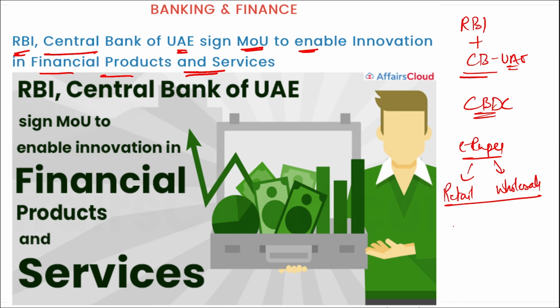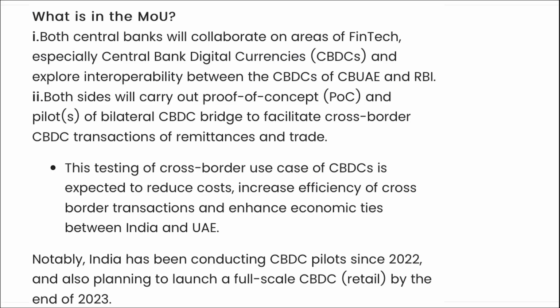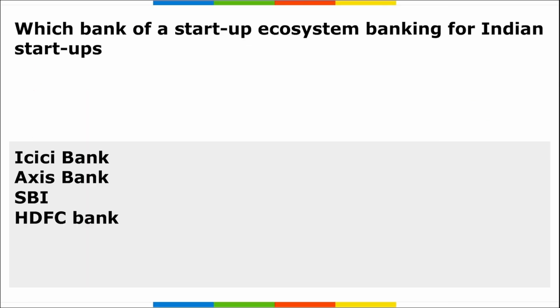All right, if we talk about RBI, it was established on 1st of April 1935. And remember one more thing, that the year 2023 marks 75 years of the ownership of the Reserve Bank and its emergence as a national institution. So RBI and the Central Bank of UAE will be working together here.